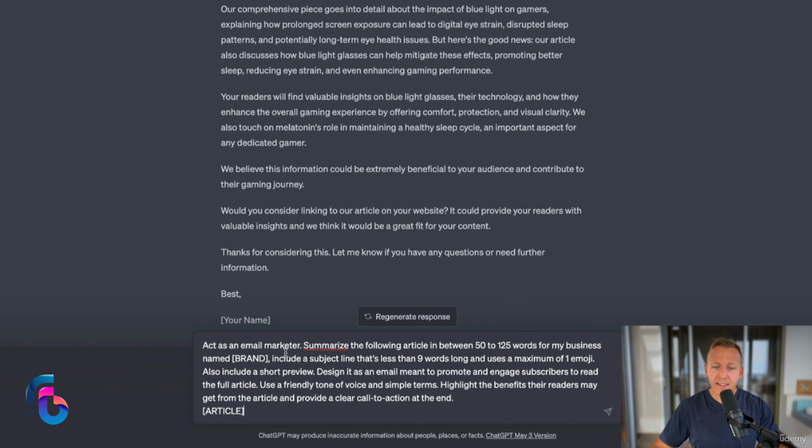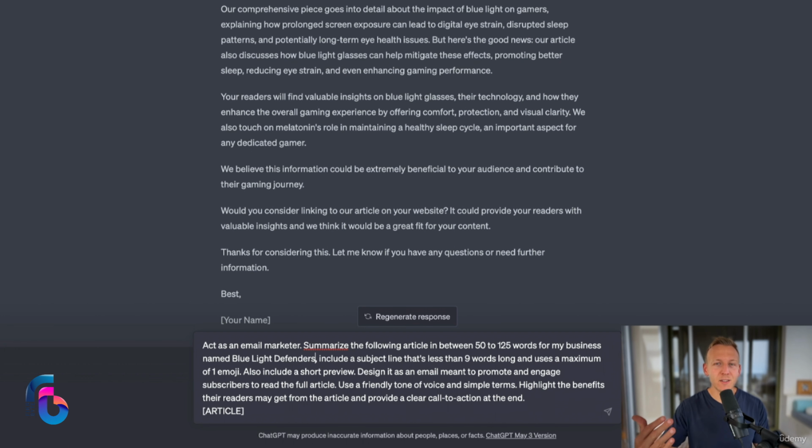So it says, act as an email marketer, summarize the following article in between 50 to 125 words for my business named, and then I'm going to put in Blue Light Defenders. Now, even though that's our website name, your business name could also be, in our case, for example, Robin and Jesper. So make sure that you present yourself in the way that you want to present yourself. Include a subject line that's less than 9 words long and uses a maximum of 1 emoji. So we're going to set everything up here.